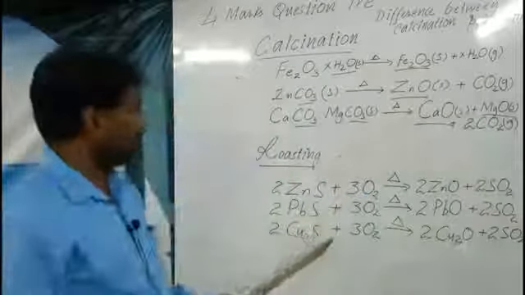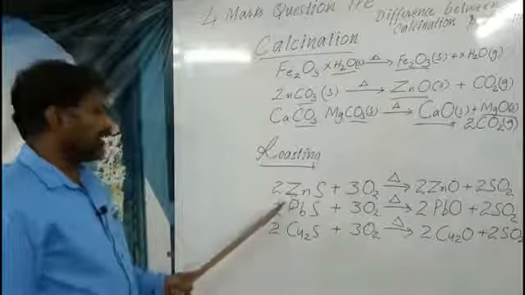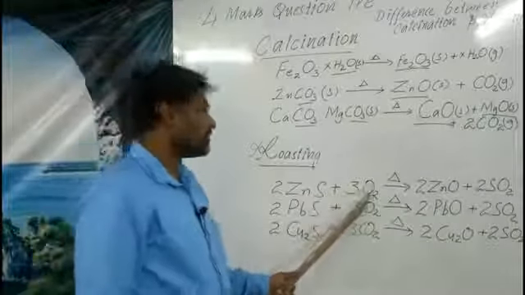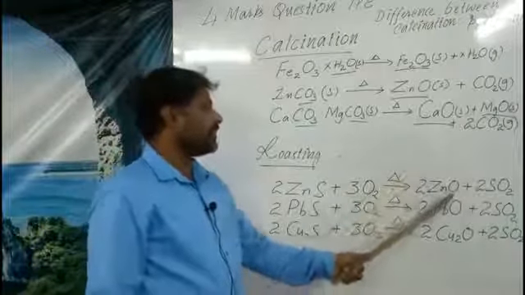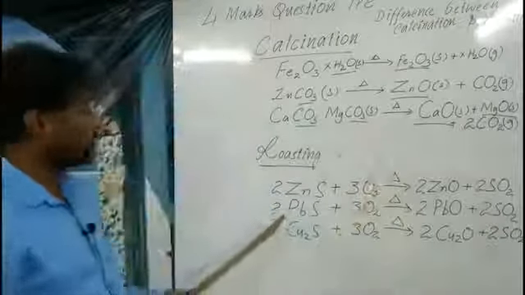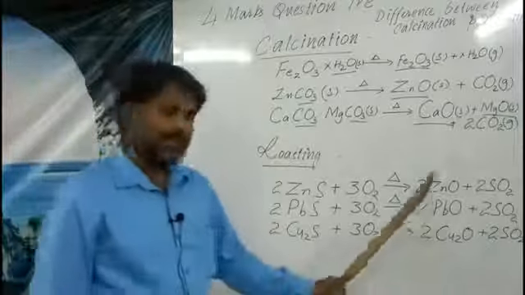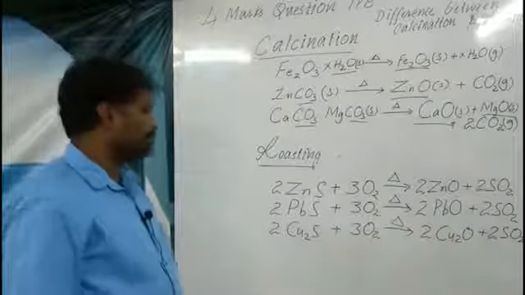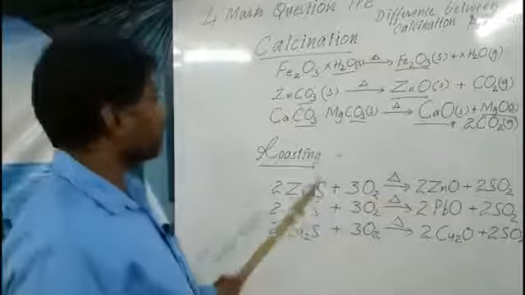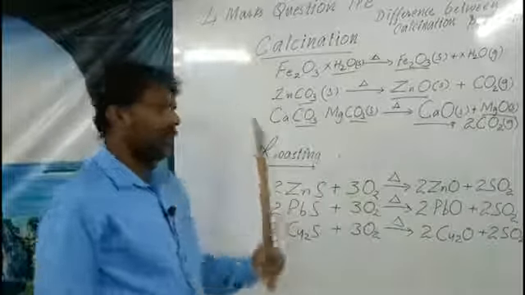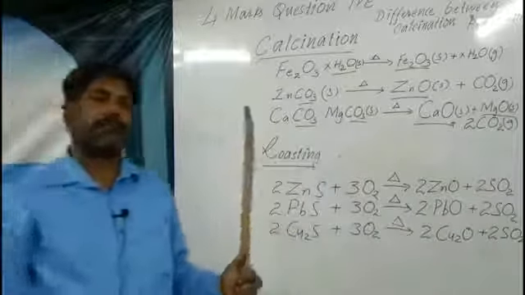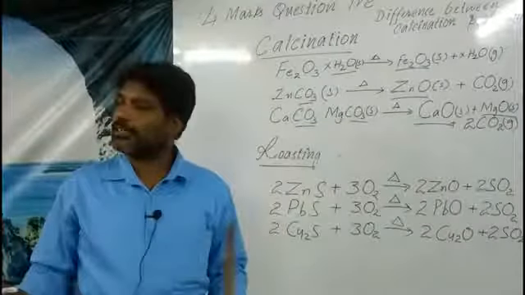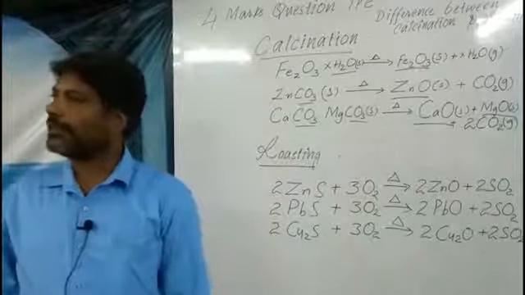Observe all the 3 examples. It is very easy to remember: zinc sulfide, 3 oxygen molecules, 2 zinc oxide, 2 SO2. The next equations are similar, with lead and copper replacing zinc. If you write in detail like this, you will definitely get 4 marks, and this is a gunshot question generally asked in the annual examination.